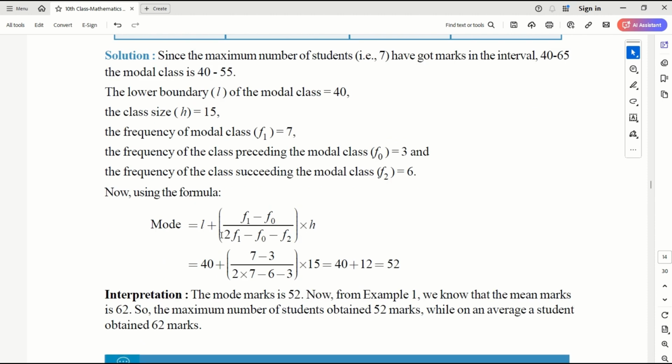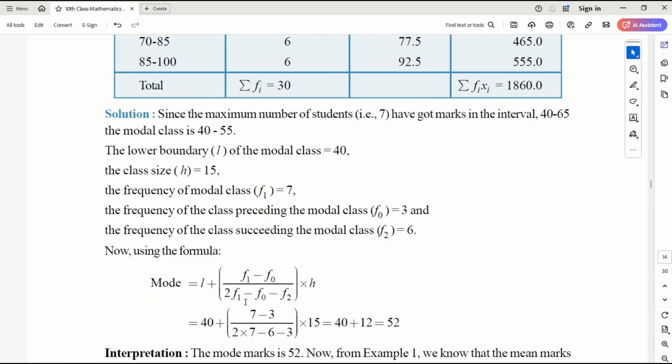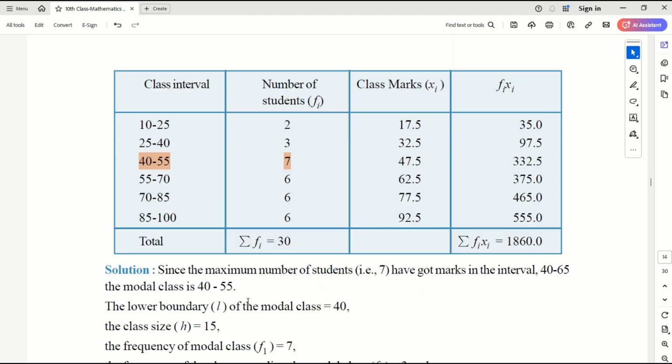So mode is equal to L plus (F1 minus F0) divided by (2F1 minus F0 minus F2) into H. If I substitute the values, what I will get is around 52. So the mode is 52, mean is 62. Mean says that on average, 62 students is the class interval.